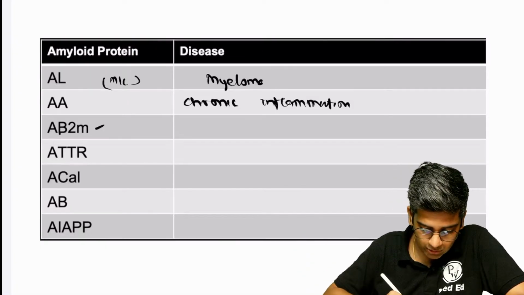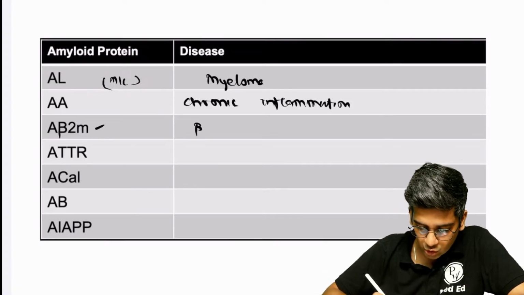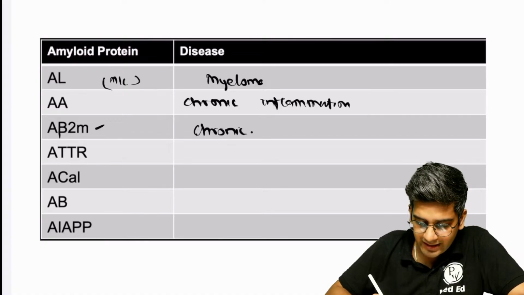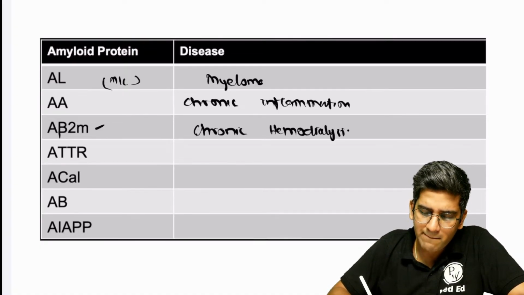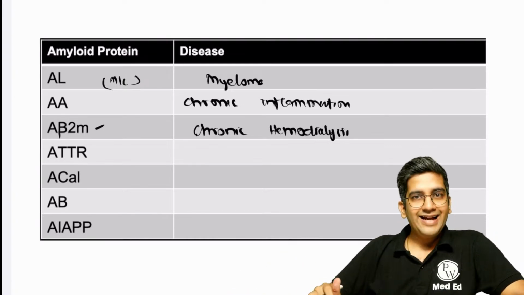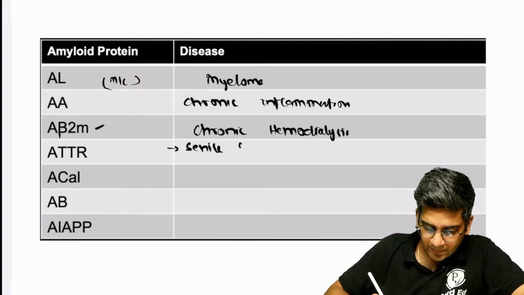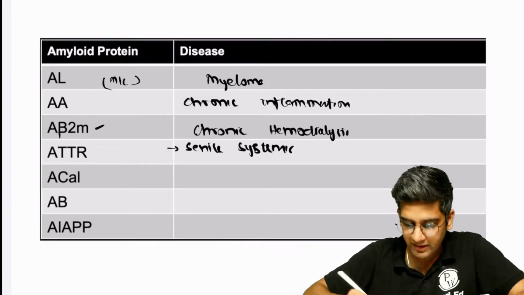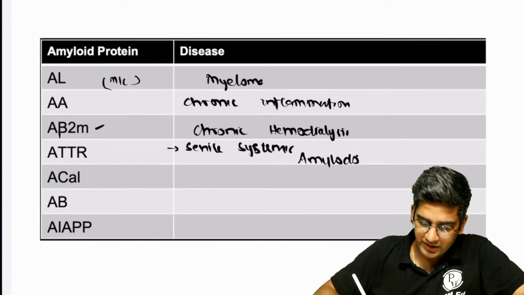Perfect. A beta 2M, where do you see A beta 2 amyloid? Beta 2 microglobulin will be seen in case of chronic hemodialysis, because in hemodialysis, when the machine is going to do the function of the kidney, it might not be able to completely remove the beta 2 microglobulin, so it kind of gets deposited. Great, right? ATTR, like I said, two things. It could be in senile systemic amyloidosis, where it's a normal ATTR, but the patient is living for, say, 90-95 years, and it accumulates. At the same time, I can have familial amyloidotic polyneuropathy, right?